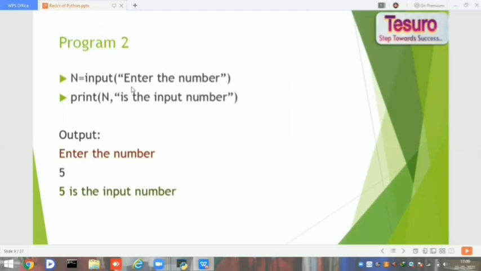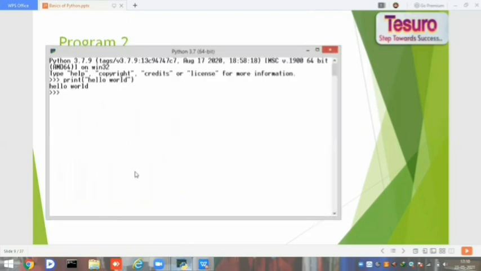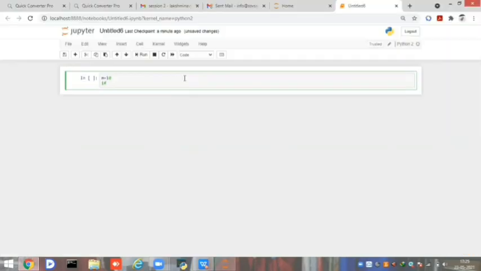In the same way, in some cases we want to take the input from the user. In such cases, we need the input from the user. The syntax for this in Python is input of condition, then it will take the value. Okay, I will take now n equal to 10. I am checking whether that n is divisible by 2 or not.